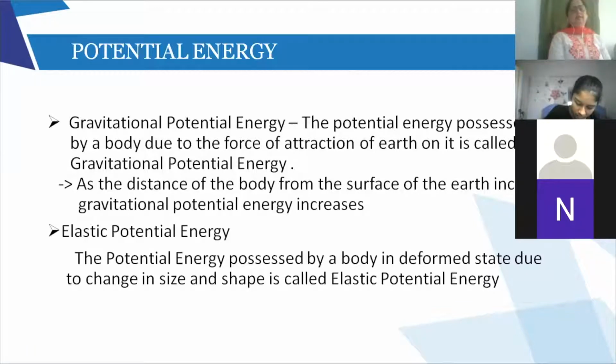The next one is elastic potential energy. The potential energy possessed by a body in a deformed state due to a change in size and shape. Here we are talking about non-rigid bodies. What is the difference between a rigid and a non-rigid body? A rigid body, when I try to apply force, there will be no change in its shape.